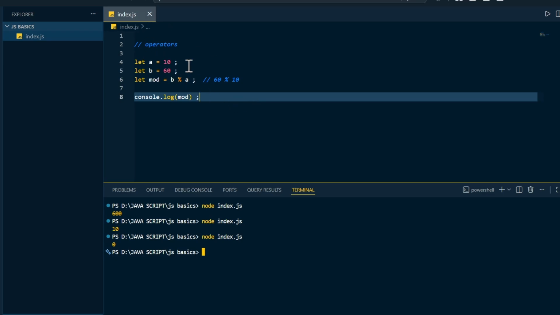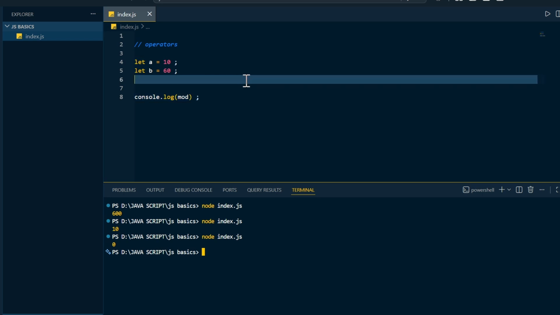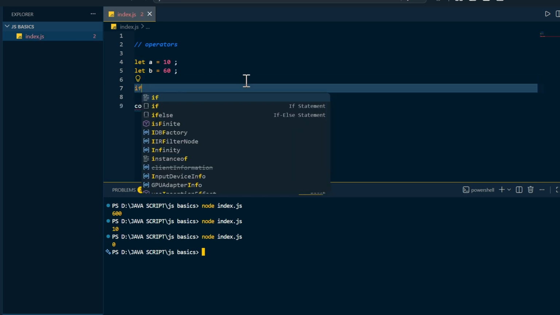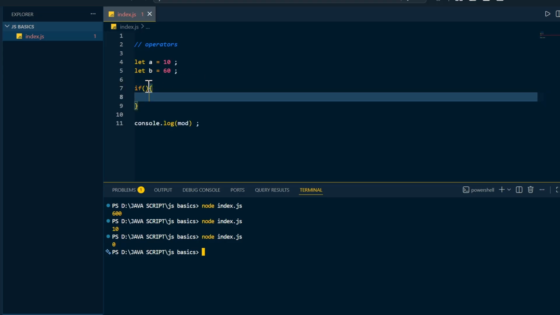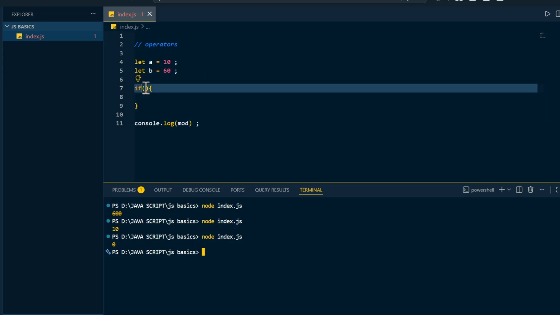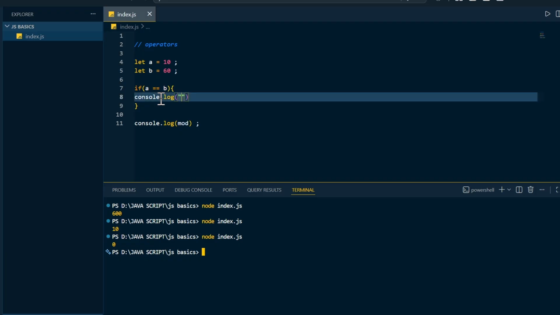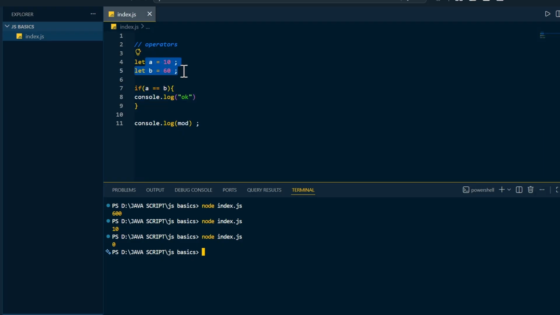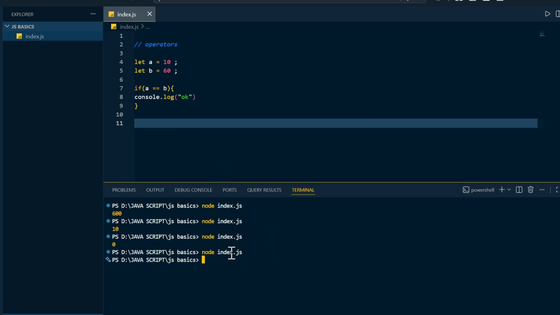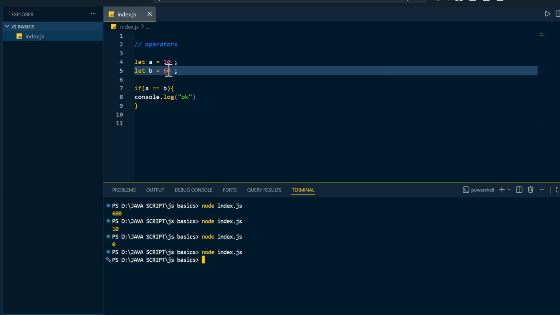Now we need to understand the comparison operators. Okay, now if I remove this, I will remove this. If you mention if, it means whatever the condition inside this, it will be executed. Let's say if a is equal to b, then you can print something. You can print executed or okay. So what I am trying to do is, if the both variables are equal, then you can print okay, otherwise don't. So I will simply remove this printing statement. Now if I compile and run, you are not going to see anything, because these both are not equal. Let's say I make both equal. Now if I compile and run, you are going to see okay.